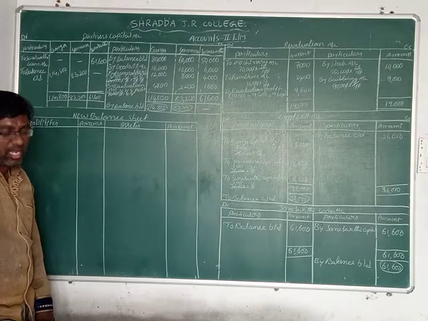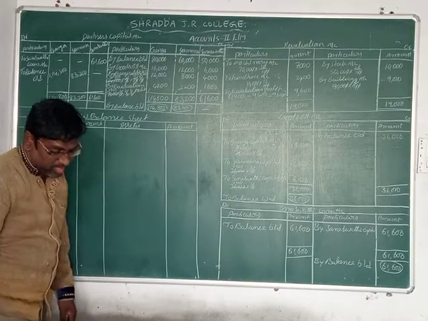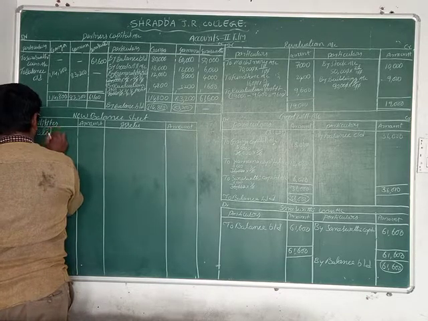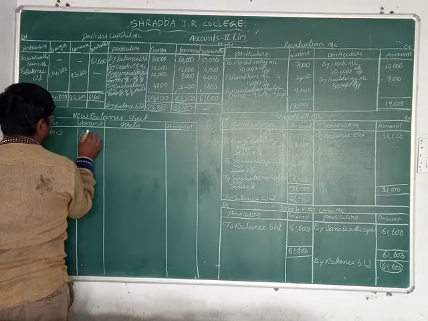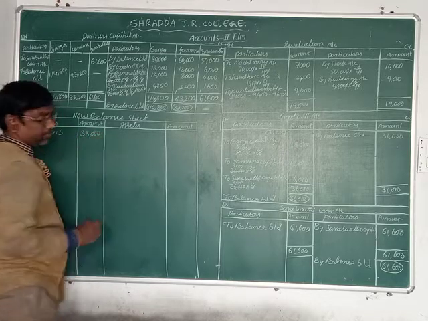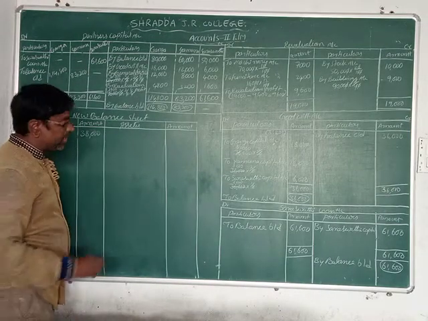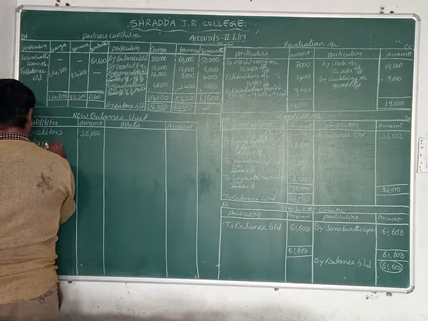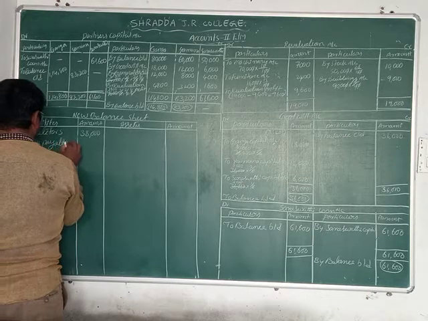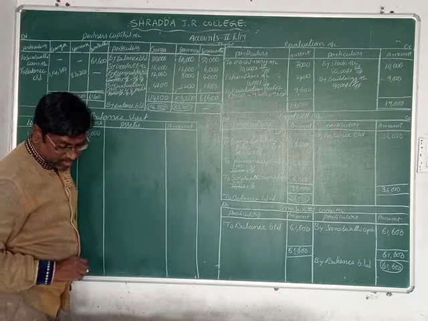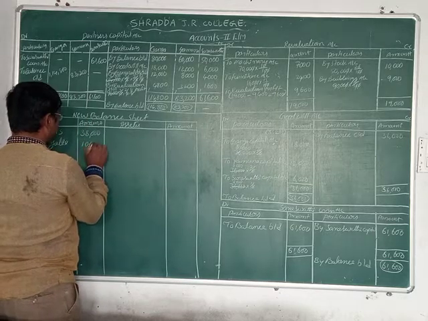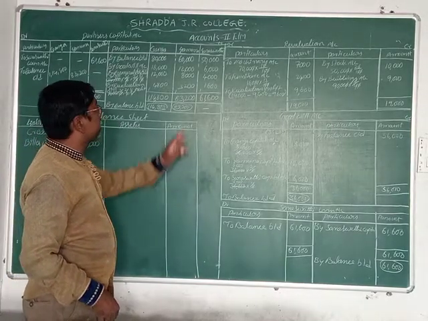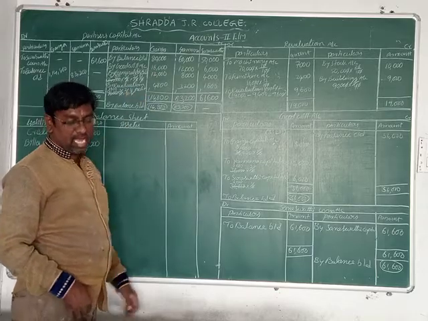Now first of all, the liability side. On this side creditors are given as 38,000. Creditors 38,000. Now next one, bills payable. What is the bills payable, sir? 10,000 rupees. Now next one, general reserves. We have already recorded it in the partners capital account.